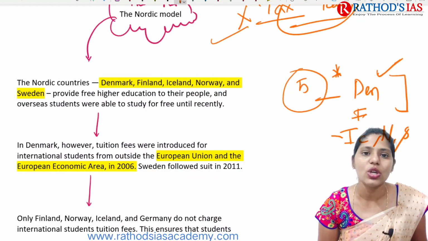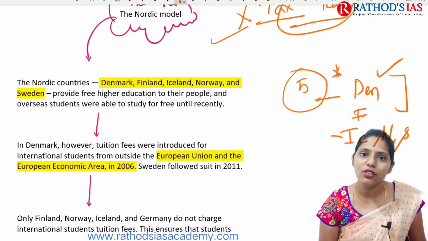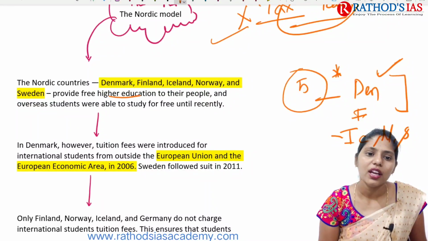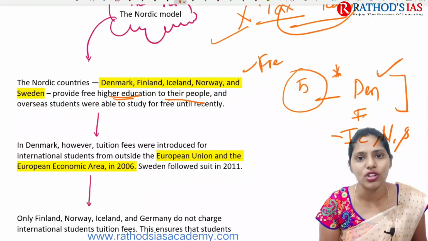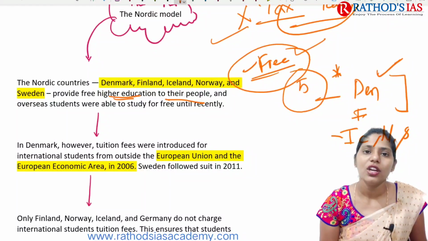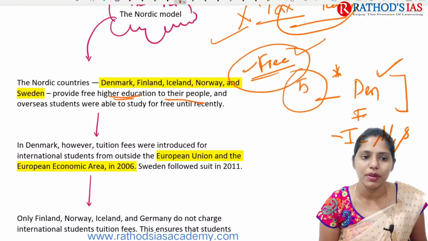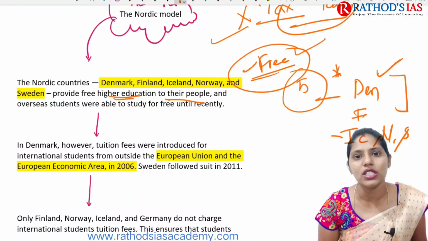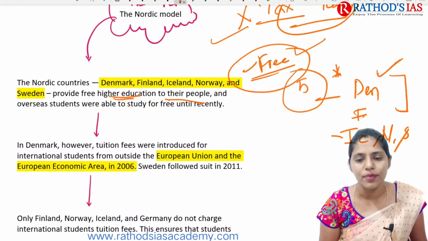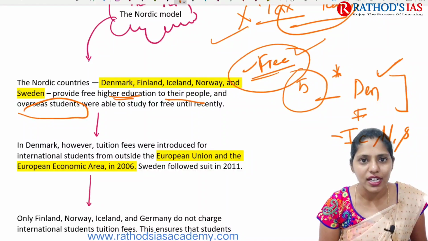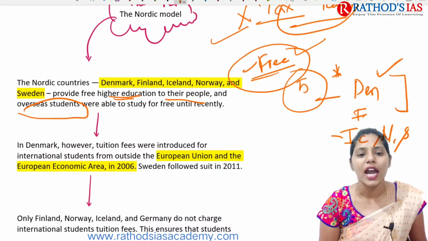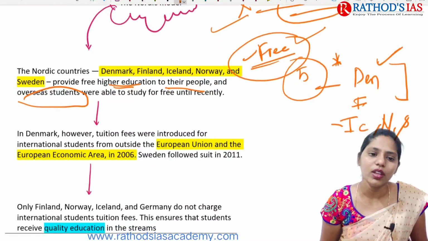They provide free higher education to their people, and even to overseas students as well.